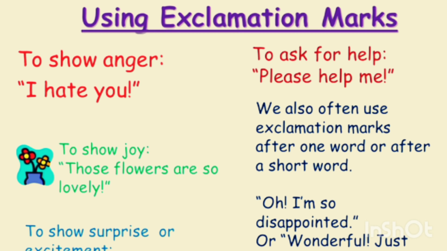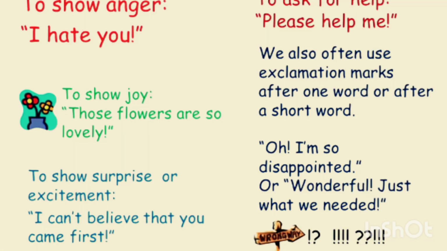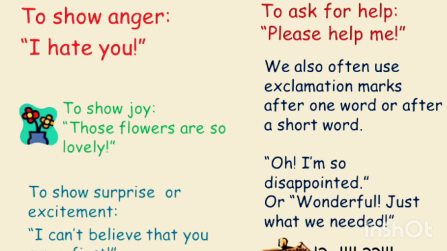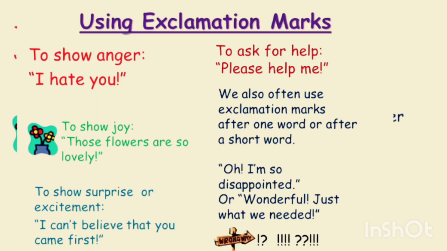Then to show joy, I will use it like this: These flowers are so lovely! Then I will give this exclamation mark. To show surprise or excitement, when you are surprised, you will use it like this: I can't believe that you came first! So it is a surprise, okay? Then to ask for help, you use it like: Please help me! Here you use an exclamation mark again. We also often use exclamation marks after one word or a short word like "oh", like interjections. In that we will use, for example: Oh! I am so disappointed. Or: Wonderful! Just what we needed. So these are all the different uses of exclamation marks.